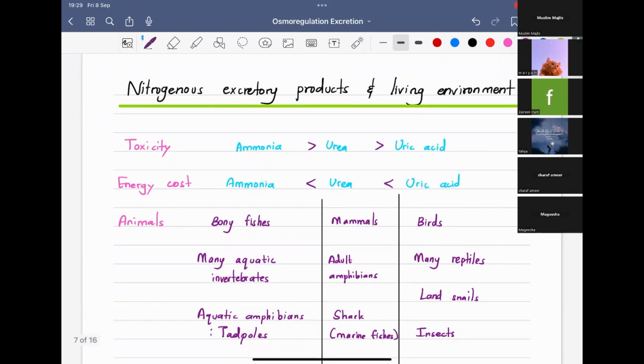I already told you ammonia is very highly toxic and it needs a large volume of water to excrete. So if you need a large volume of water, what is the most convenient living environment?